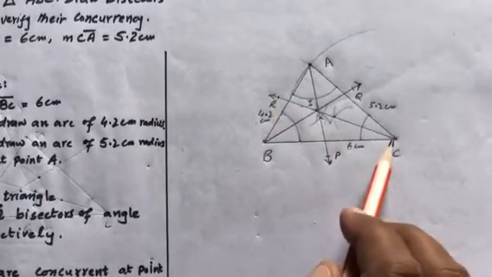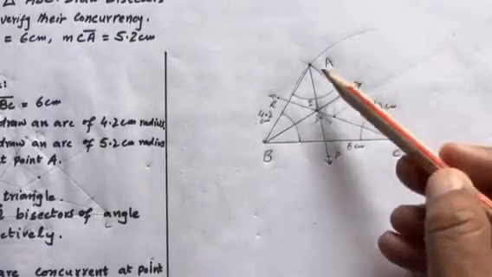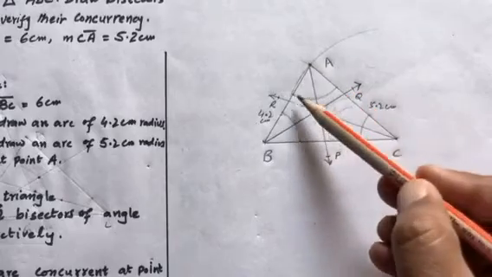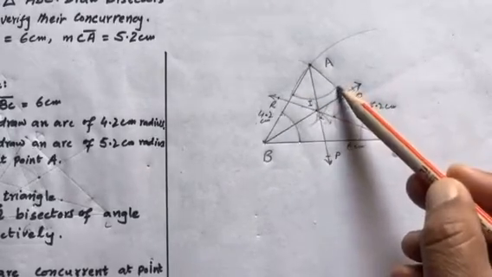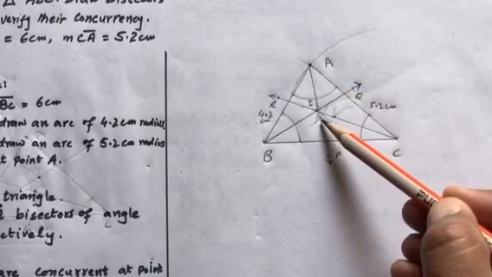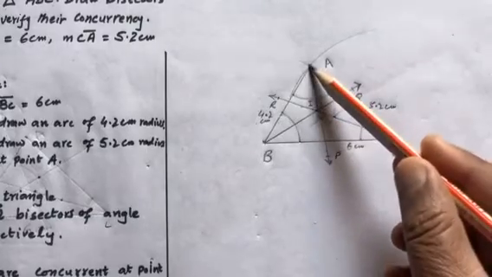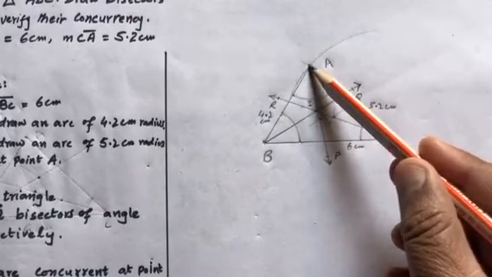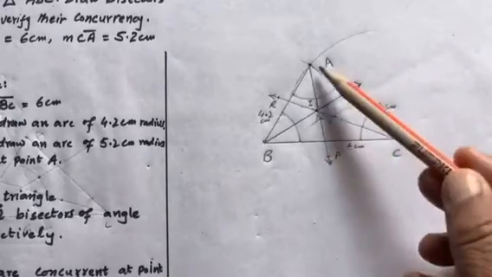CR is the bisector of C, and BQ is the bisector of B. With the same process we draw arcs which meet at a point, and we join this point with the opposite angle A. Now this line AP is the bisector of angle A.